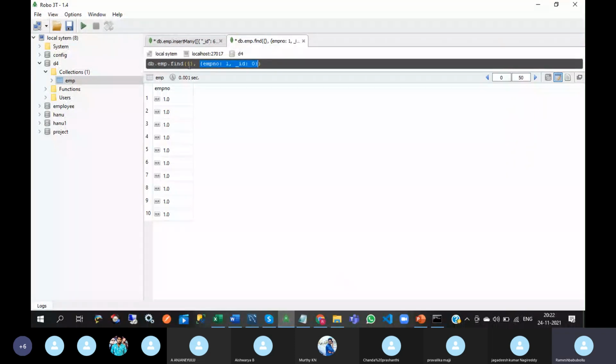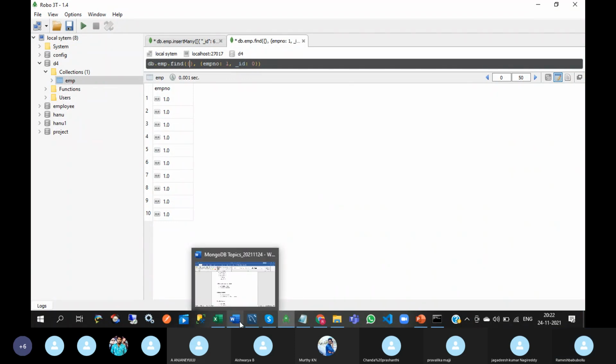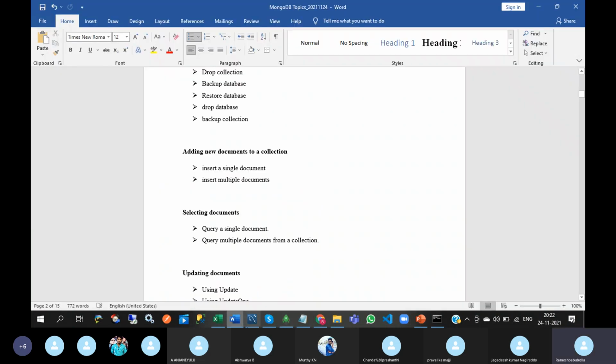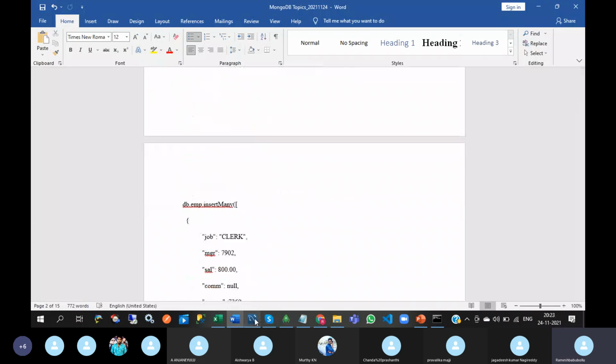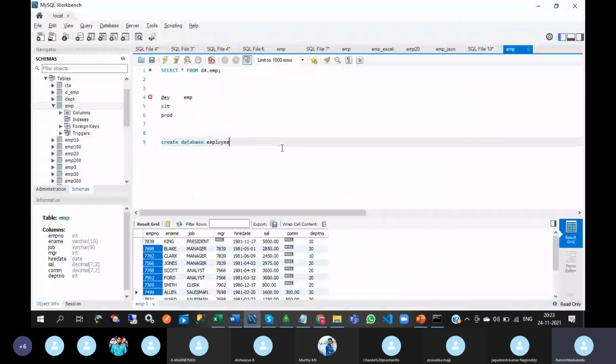So in this curly bracket, we can write the conditions. That thing we will discuss later. See this, in an RDBMS, select star from EMP.